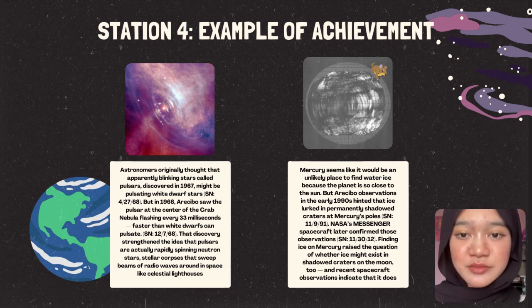The second is ice on Mercury. Mercury seems like it would be an unlikely place to find water ice because the planet is so close to the sun. But Arecibo observations in the early 1990s hinted that ice could permanently shadow craters at Mercury's poles. NASA's Messenger spacecraft later confirmed those observations. Finding ice on Mercury raised the question of whether ice might exist in shadowed craters on the Moon too, and recent spacecraft observations indicate that it does.